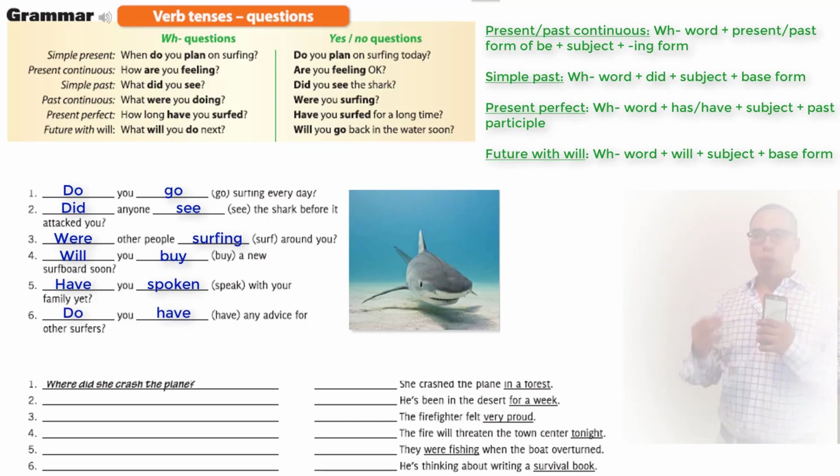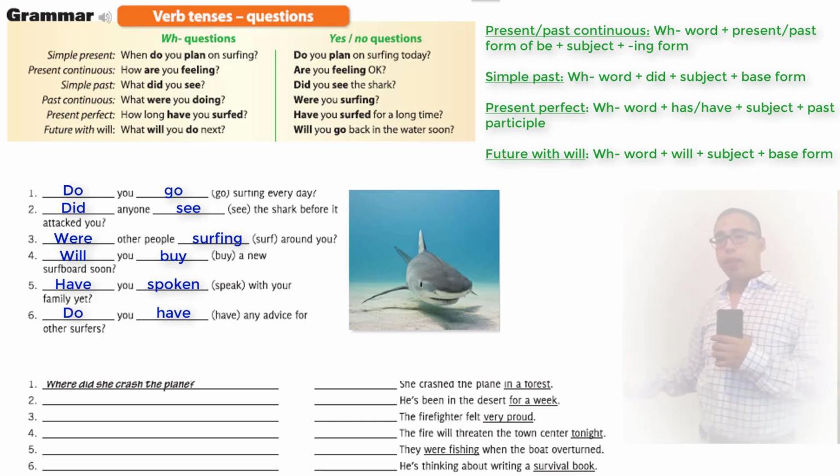Number 6, do you have any advice for others? It's in the simple present. If it was in the past, we would use did. Did you have any advice for other surfers? But it's in the present, so we use do. Do you have any advice for other surfers? We keep the verb in its regular form.